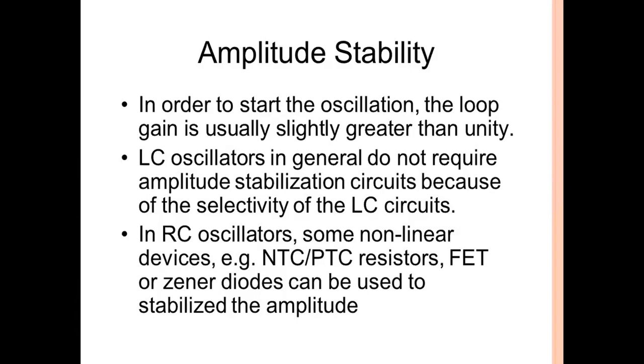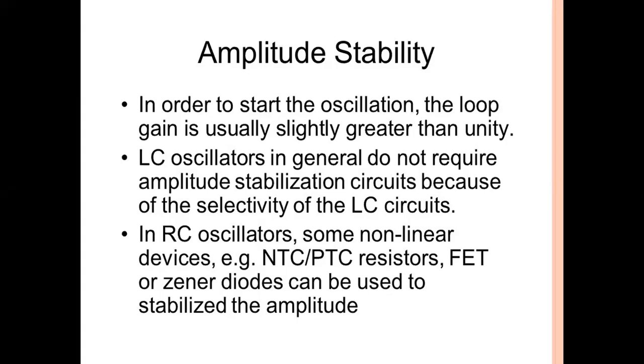For every oscillator at the starting position, the loop gain A beta is usually slightly greater than 1, in order to start the oscillations.